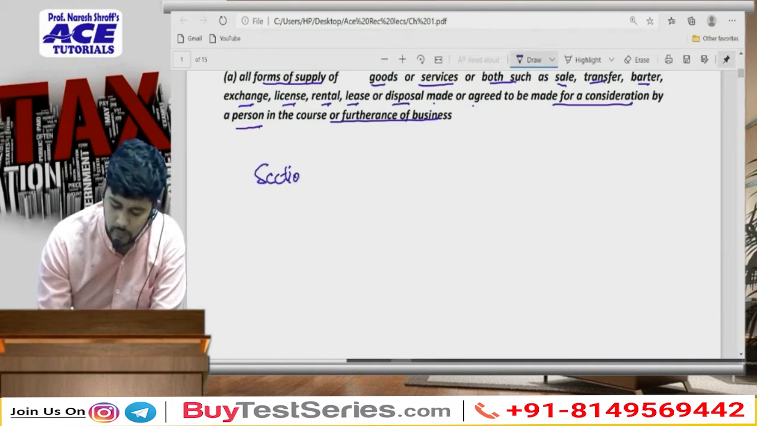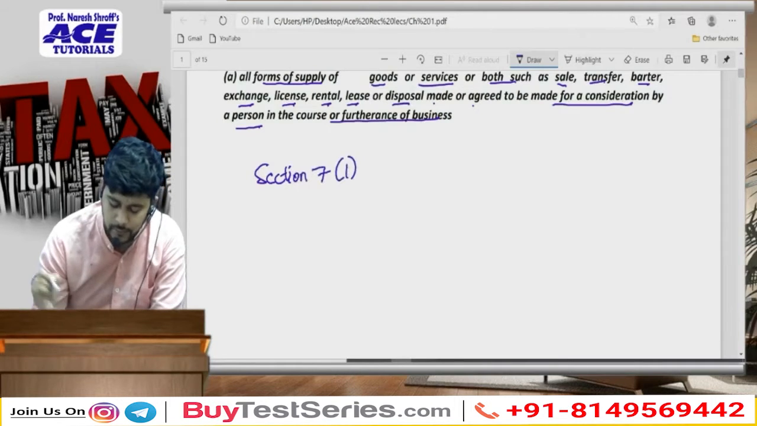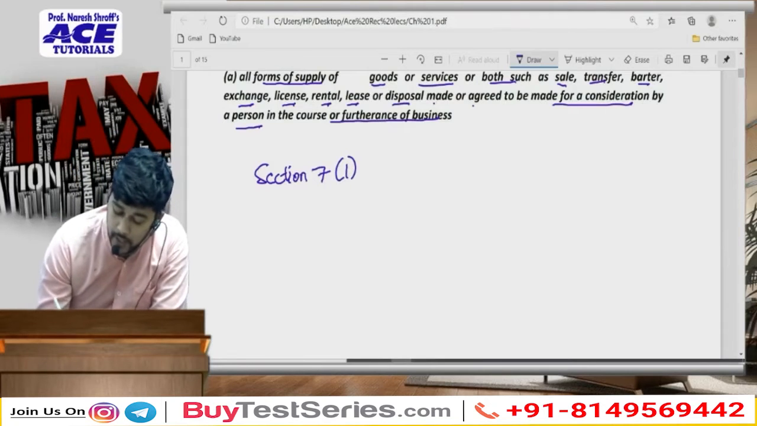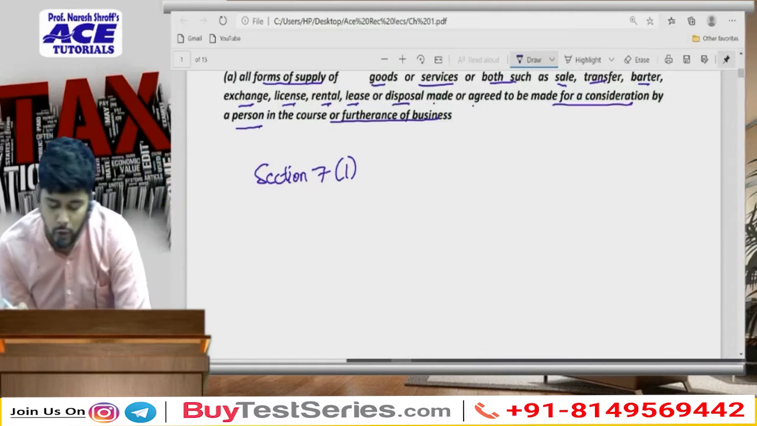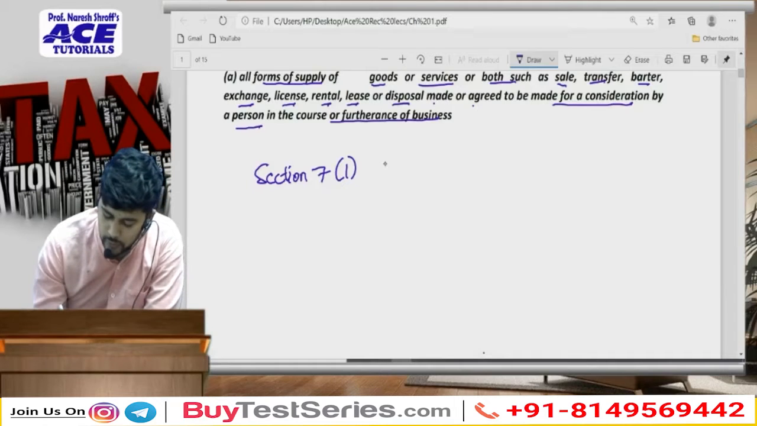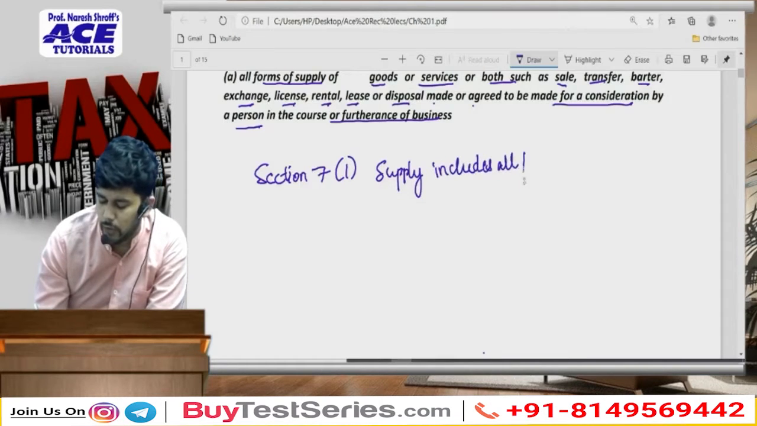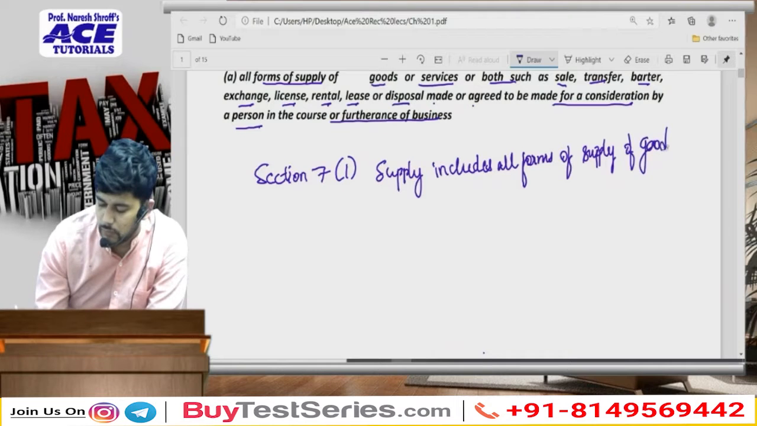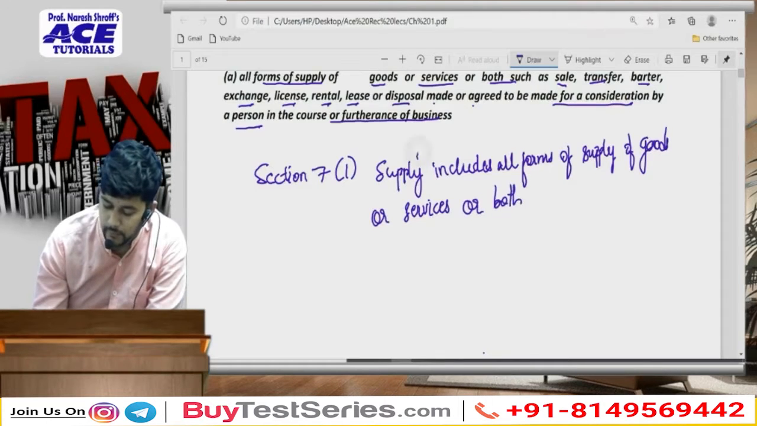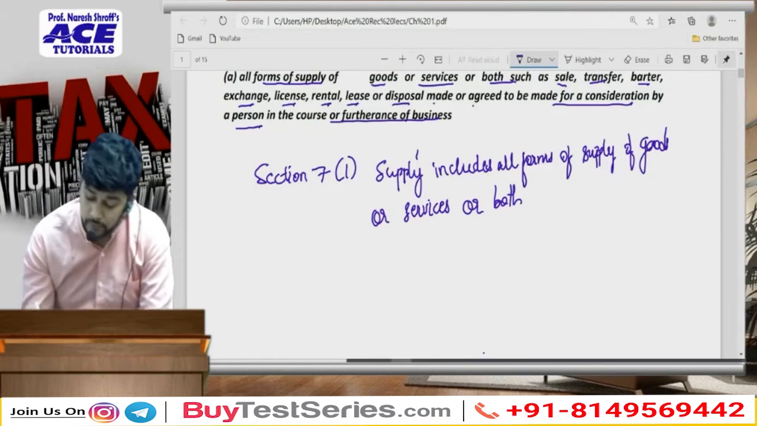We'll note that first. One is that, as per section 7, when there is taxability, section 7 subsection 1 says that supply means and includes all forms of supply of goods or services or both. So supply includes all forms of supply of goods or services or both.